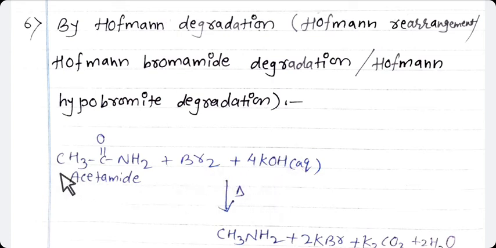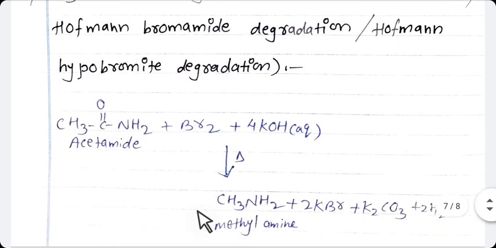Now here the product is CH3NH2. Primary amine is the product. As you have seen, in the reactant 2 carbon atoms are there, but in the product only 1 carbon atom is there. So the product has one carbon atom less than the reactant, and it forms CH3NH2, primary amine.